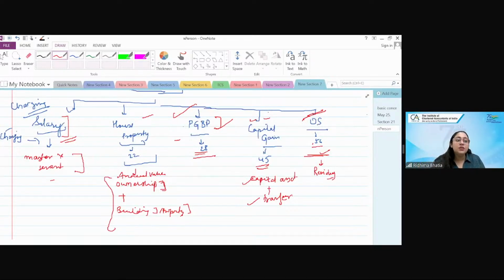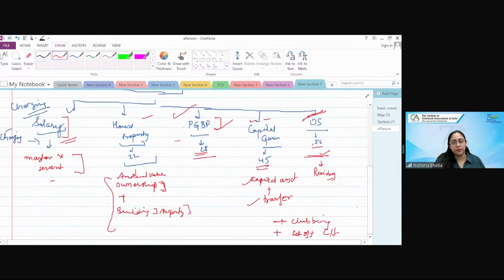Sorted. Now, once all these are accumulated, you get your gross total income after having the impact of clubbing and set off and carry forward. Sorry, whatever you will get would be your gross total income. Sorry, my bad. 1 second, it hangs.